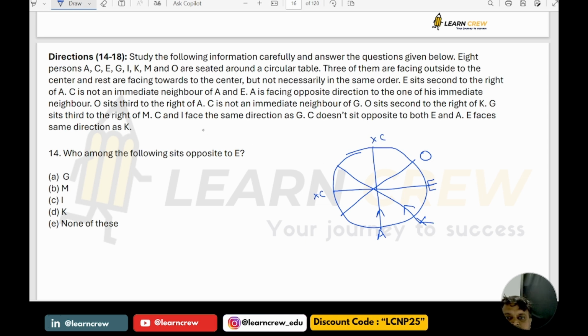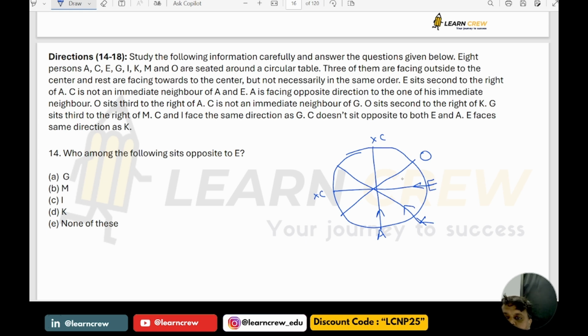And then E faces the same direction as K. E faces same direction as K means I have taken K facing center. This one also is facing center. Three of them are facing outside, which means 5 are facing inside.